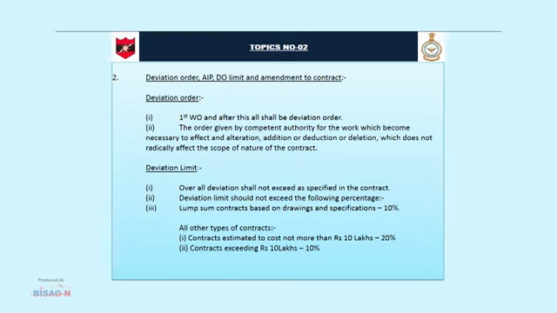Now deviation limit. Overall deviation shall not exceed that specified in the contract. Deviation limit should not exceed the following percentage. Lump sum contract based on drawing and specification, it is 10%. All other types of contracts: number one, contract estimated to cost not more than rupees 10 lakh shall be 20%, and contract exceeding rupees 10 lakh it will be 10%.